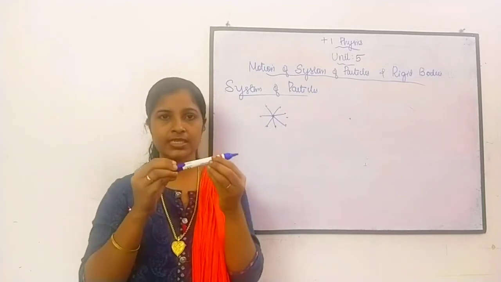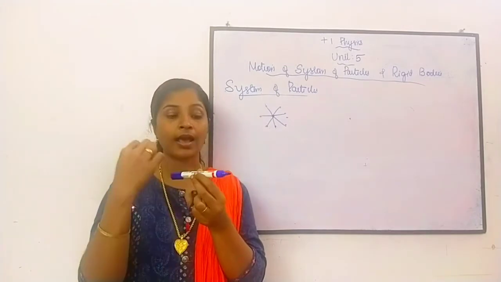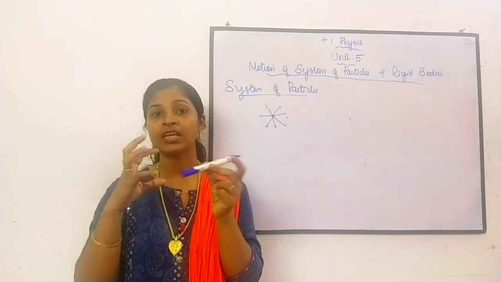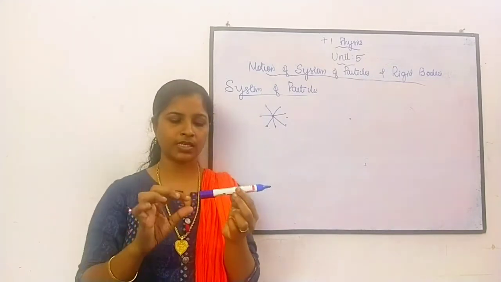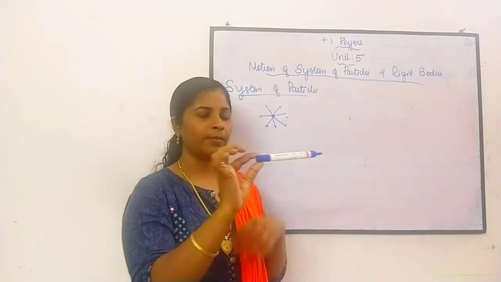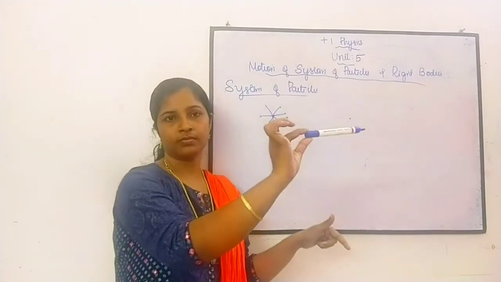Suppose I consider this pen. The pen is made up of so many particles, and there is a connection between these particles. Here there are so many particles and I am touching only here. I am moving here, but you can see that the entire body is moving. Understood?